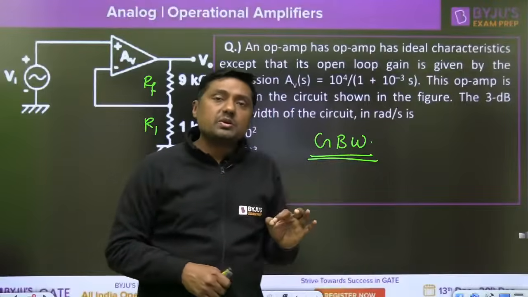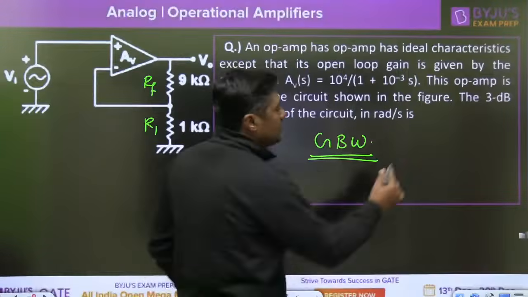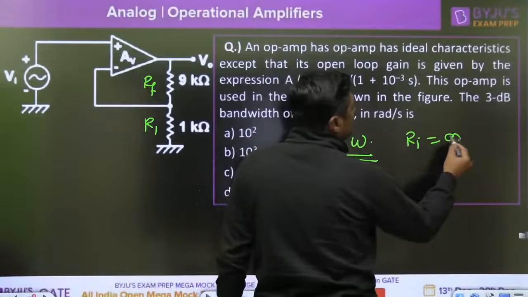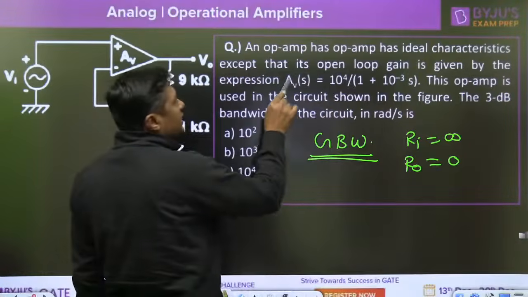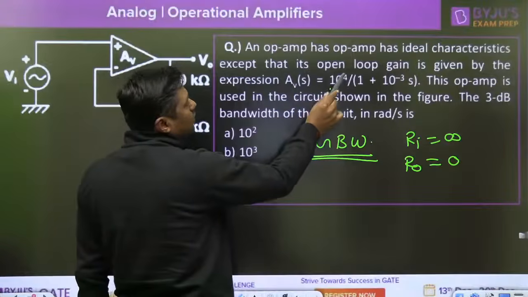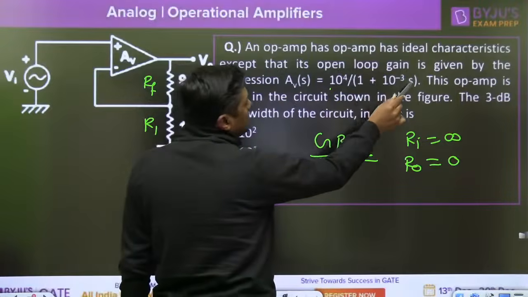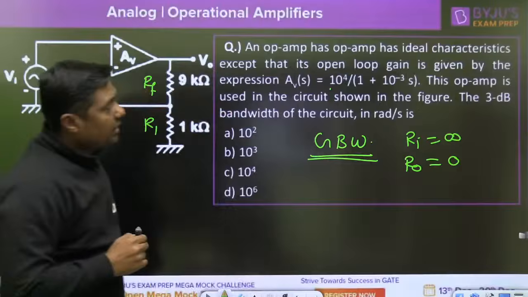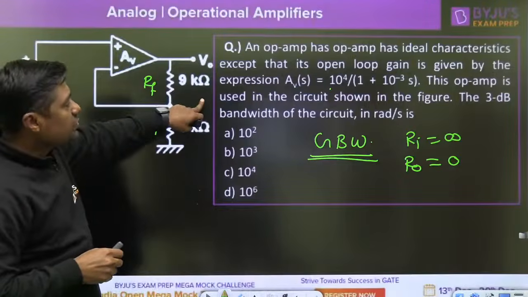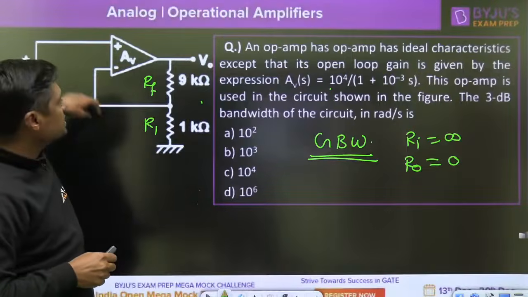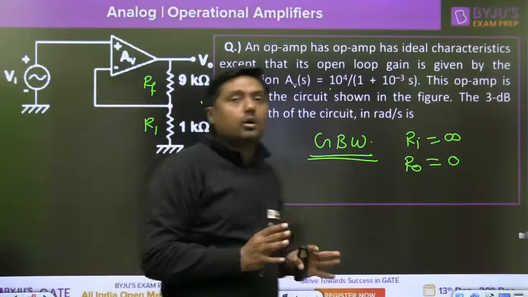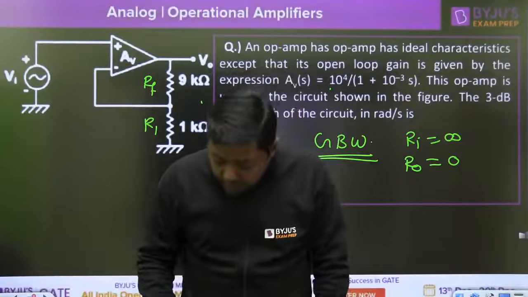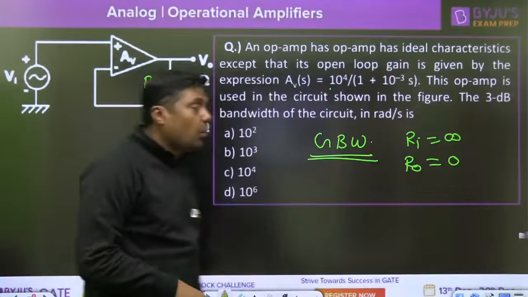Ideal characteristics means Ri is infinite, R0 is 0. That is the characteristics, except that the gain is given by 10 to the power 4 upon 1 plus 10 to the power minus 3 s, where s means j omega. This operational amplifier is used in the circuit shown in the figure. The 3 dB bandwidth of the circuit in radian per second is required.